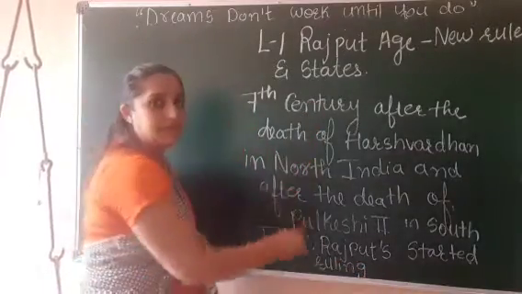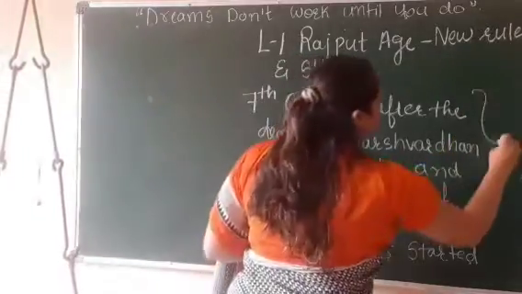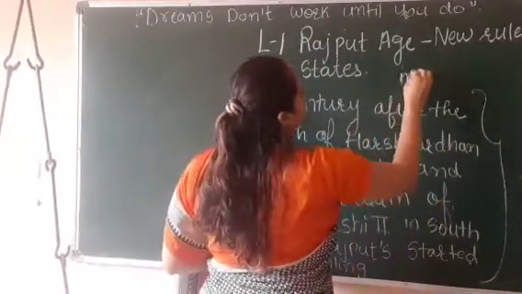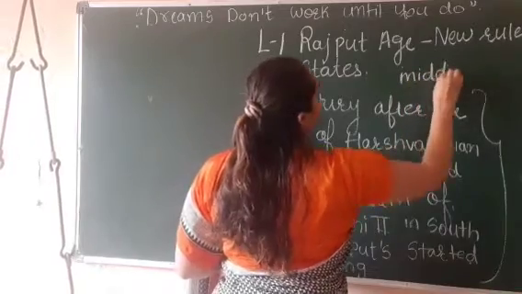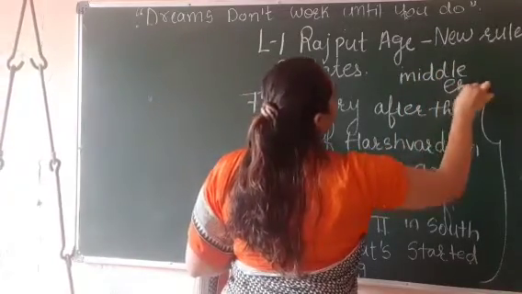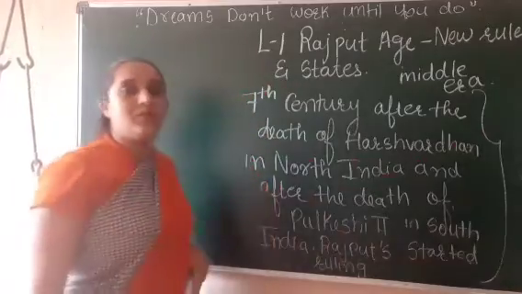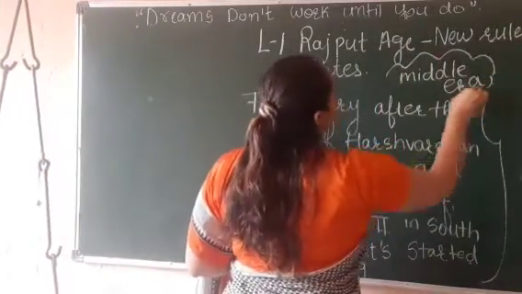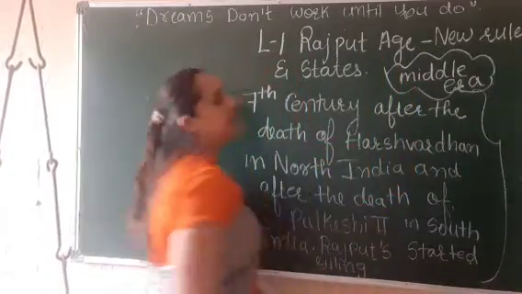Students, this period was known as the Middle Era, and in short, the Middle Era was the Rajput age.